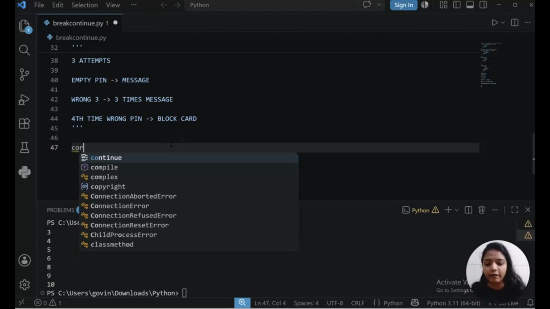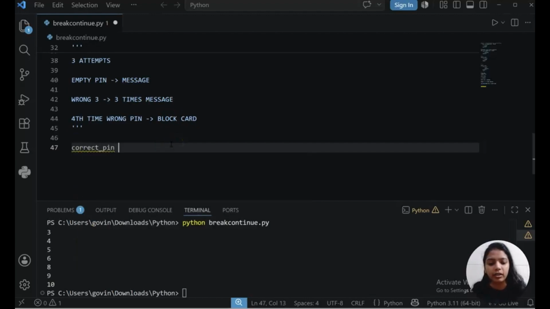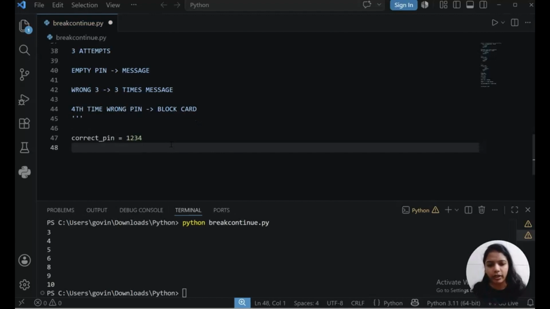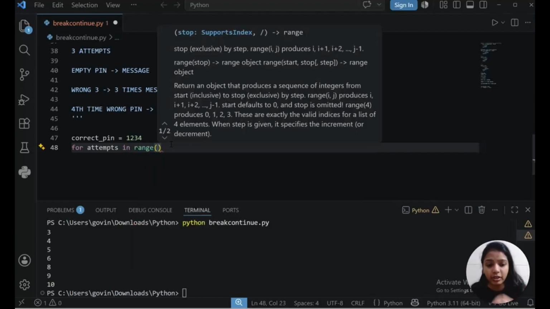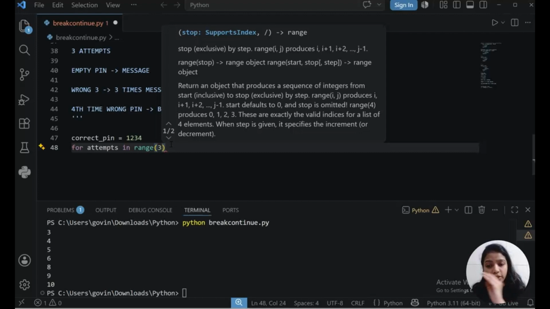So what we will be requiring first, as I mentioned, is a correct pin. Let's say 1, 2, 3, 4, I'm giving. Then I'm taking a variable attempts in range. How many attempts? Remember, 3 attempts now. So we will write 3, because it will go from 0 to 2.